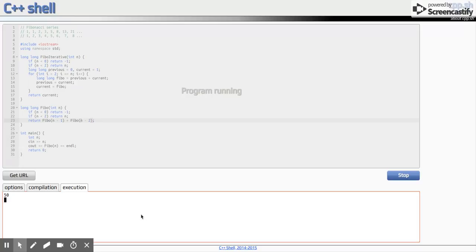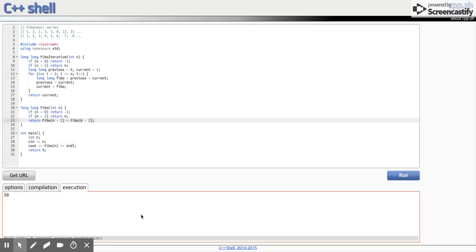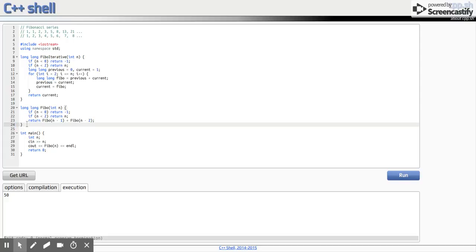So when I ask it to find the Fibonacci number for 50, it's trying to call itself 2 power 50 times. As you can see, it didn't even generate the answer. It gave up because it is taking too much time. Online compilers will kill the process if it is taking too much time. It assumes it went into a long infinite loop.